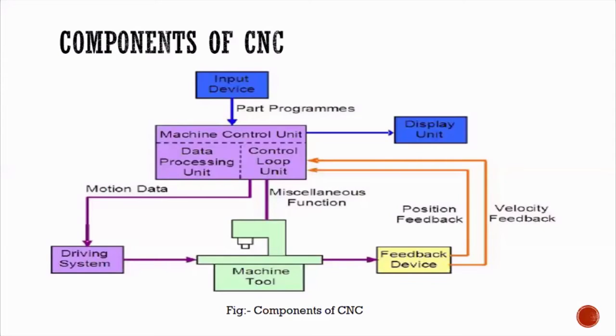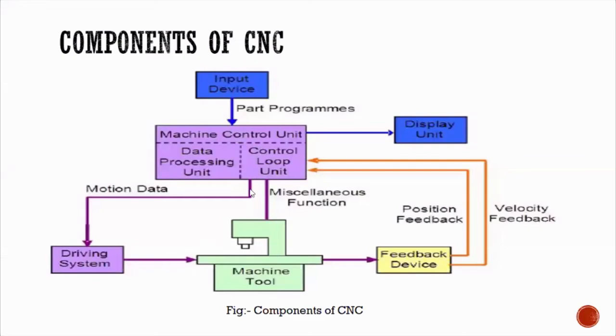Machine tool understanding knowledge means machine tools cannot understand the programming part. They can only execute the movements, and these movements are executed by the motors. So what this machine control unit does is receive the data from the input, decode it, and then encode it into the driving system.